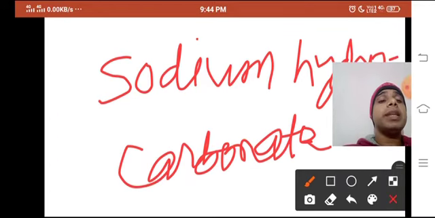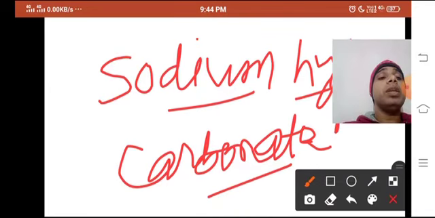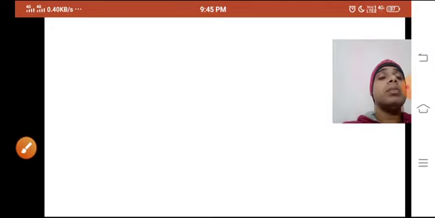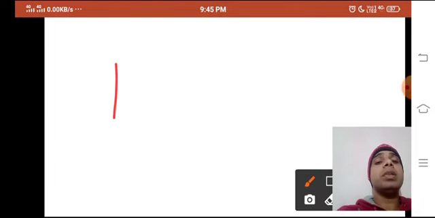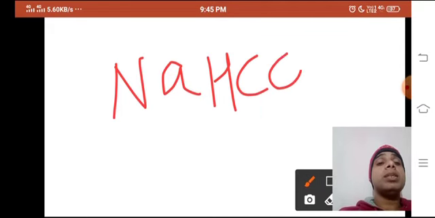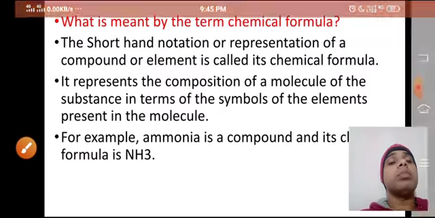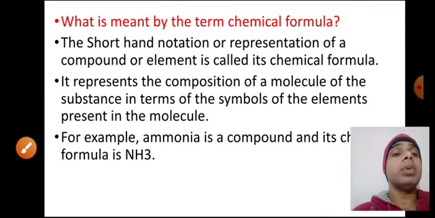But if I write it as a chemical formula, how can I write it? Simply sodium Na, hydrogen H, carbonate CO3. So this is the sodium hydrogen carbonate. This is the shorthand notation or representation of any chemical compound. That is the chemical formula.